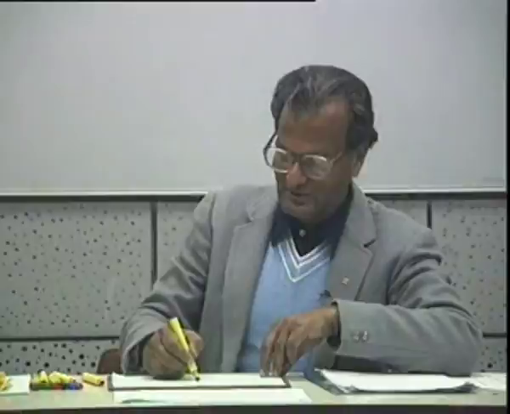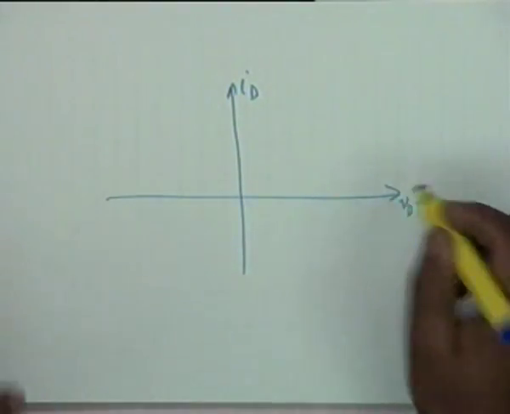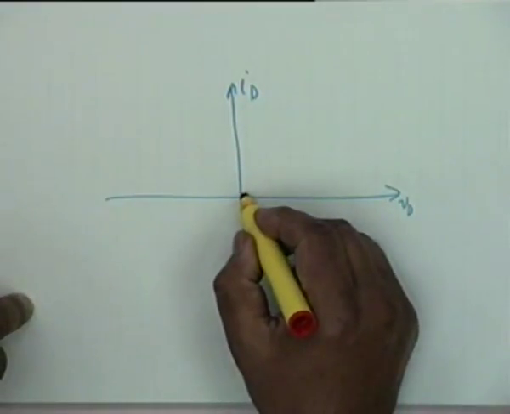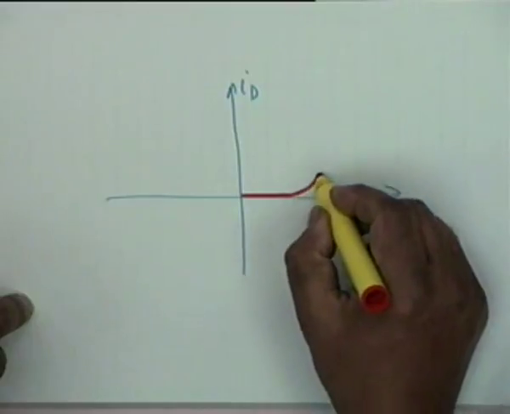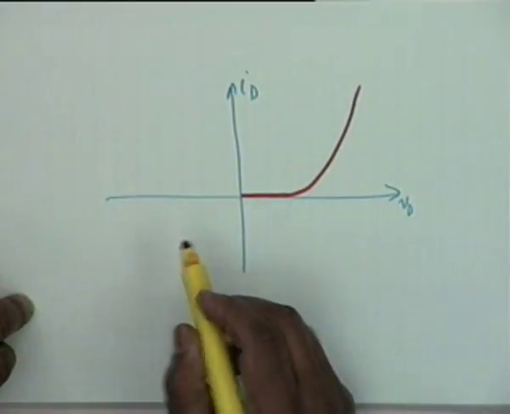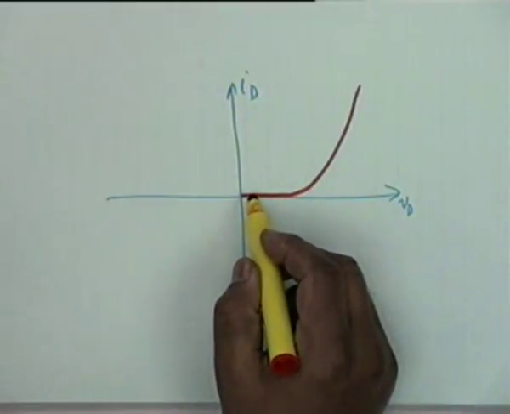Now let's go back to this characteristic. What we did was we plotted the forward characteristic like this. The reverse characteristic, naturally when Vd is reversed, the current shall also reverse.